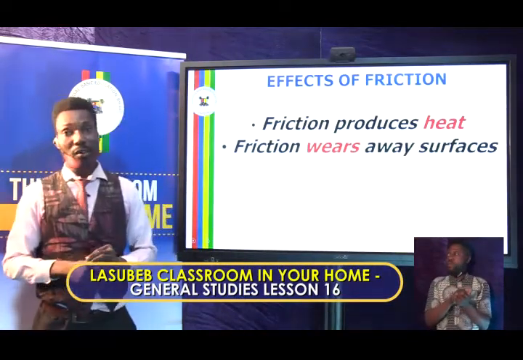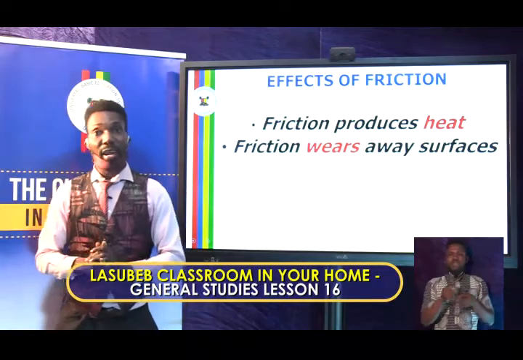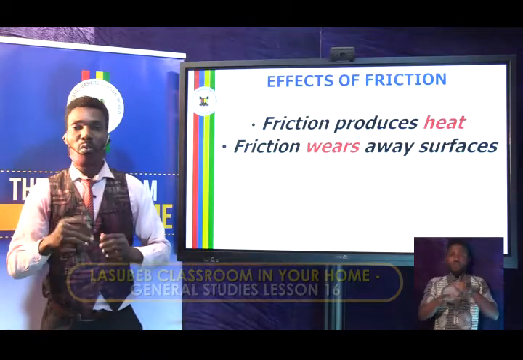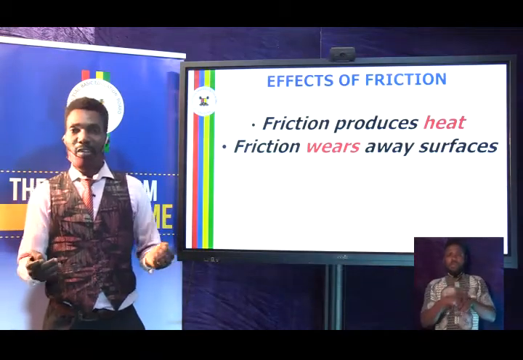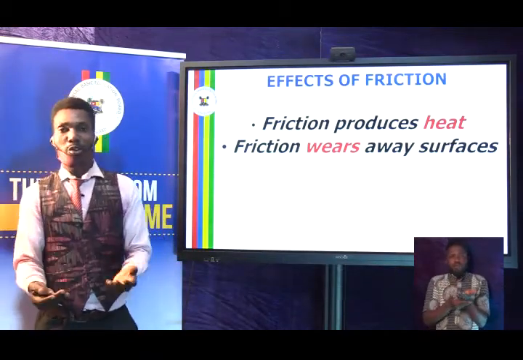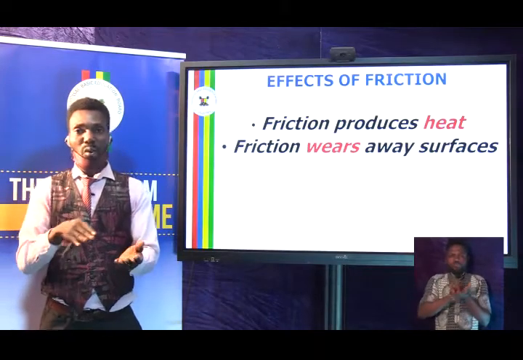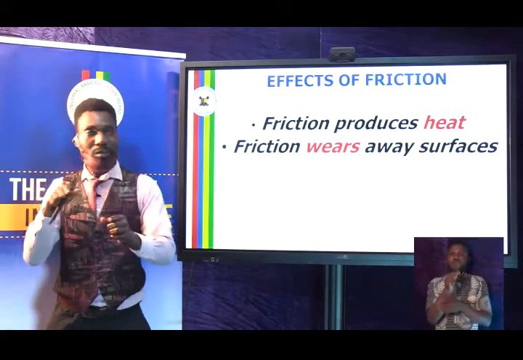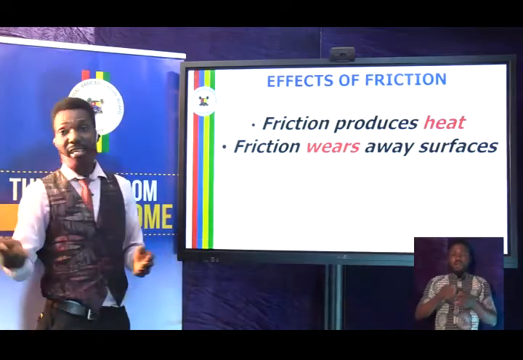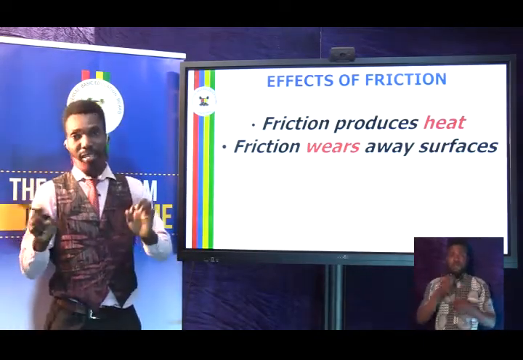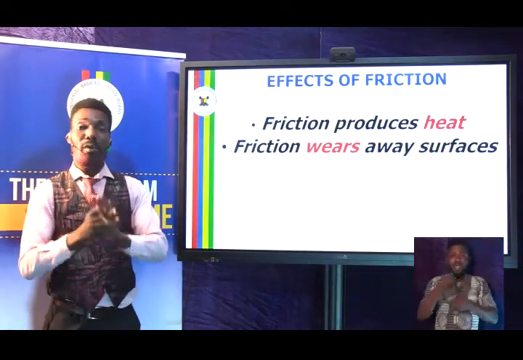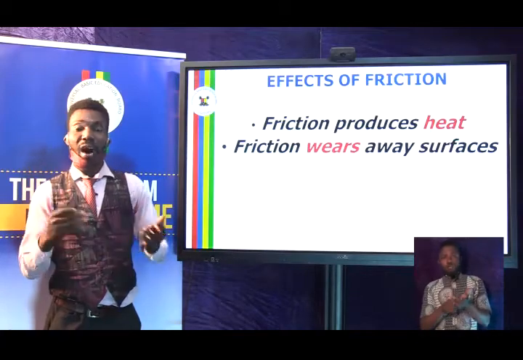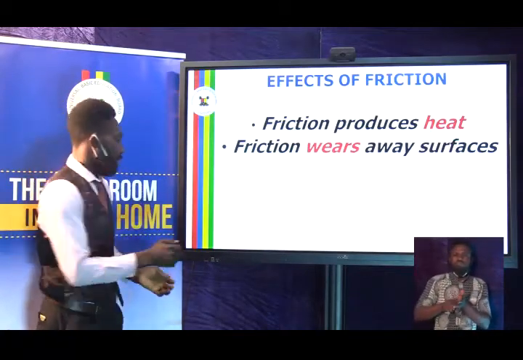Friction wears away surfaces. Just like your shoe or your sandal. After you have used it to walk for a very long time, you see that the sole of your shoe or the sole of your sandal will have worn away somehow. So that is the effect of friction. It wears away surfaces. And in motor vehicle tires, if you have noticed it before, when the tire is newly bought, everything will be very okay. But after some time, it wears away.